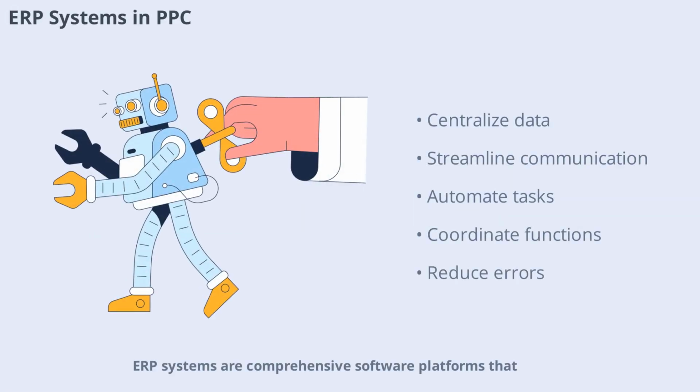ERP systems are comprehensive software platforms that integrate all aspects of production planning and control. They centralize data, streamline communication, and automate routine tasks. With ERP, companies can coordinate purchasing, production, inventory, and sales more effectively. This integration reduces errors, improves decision-making, and enhances overall efficiency in the production process.